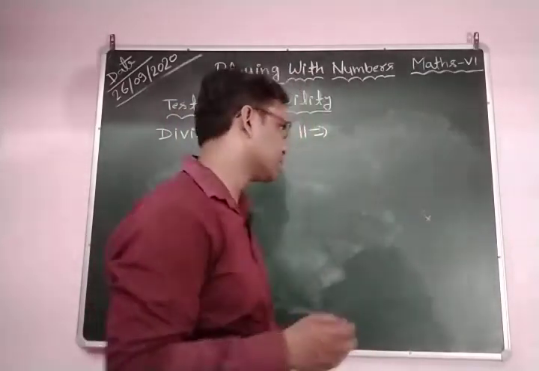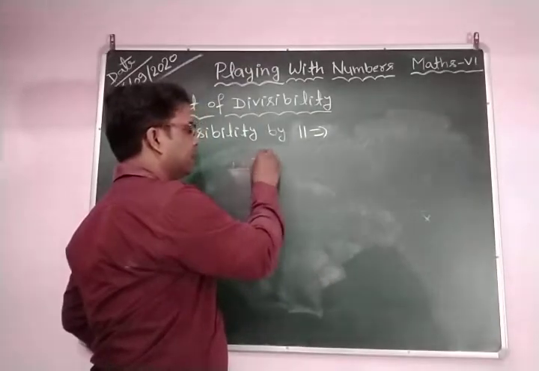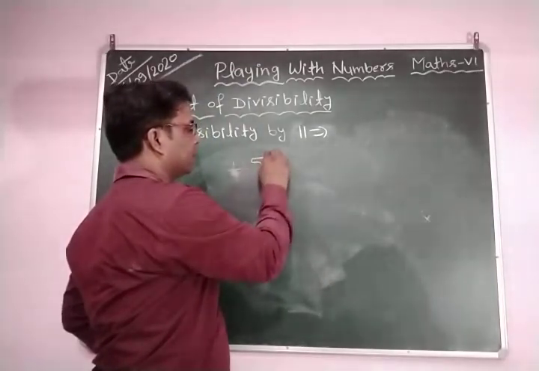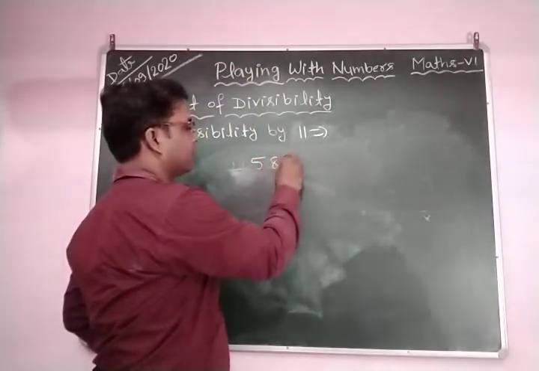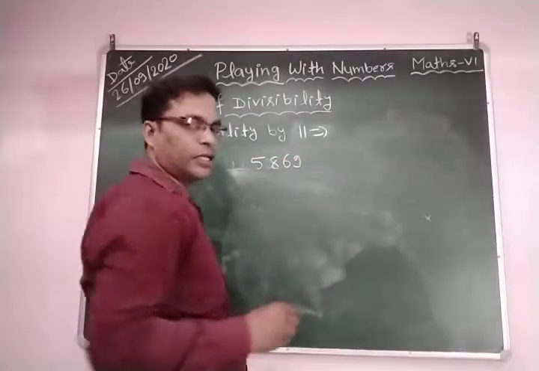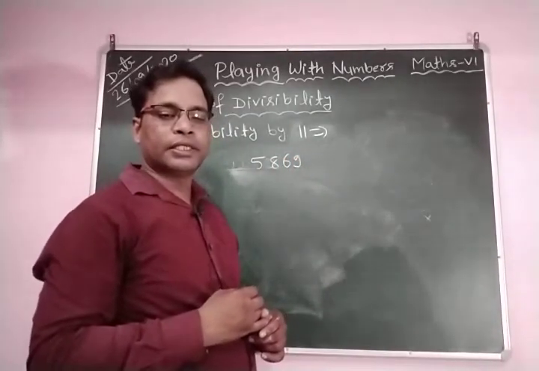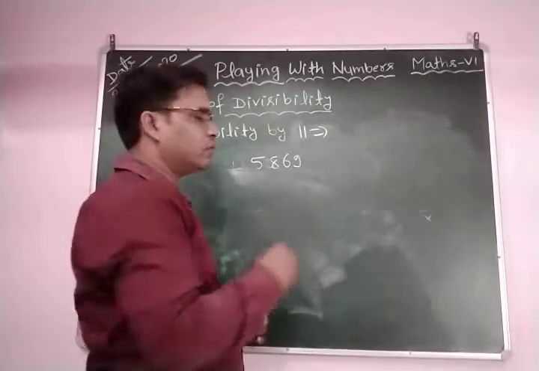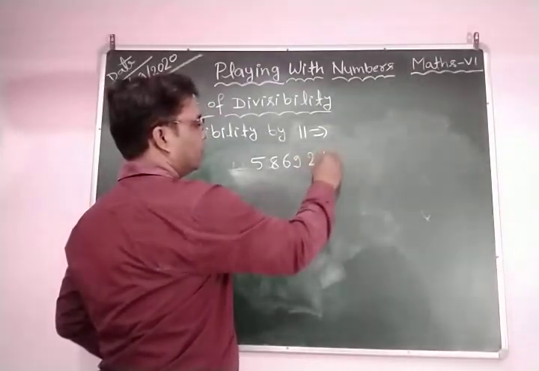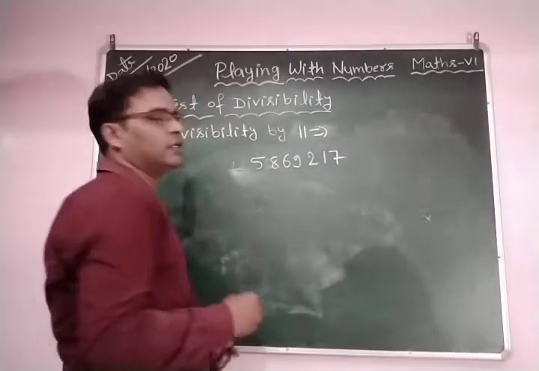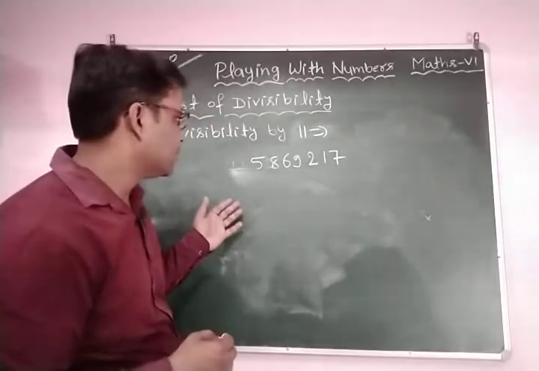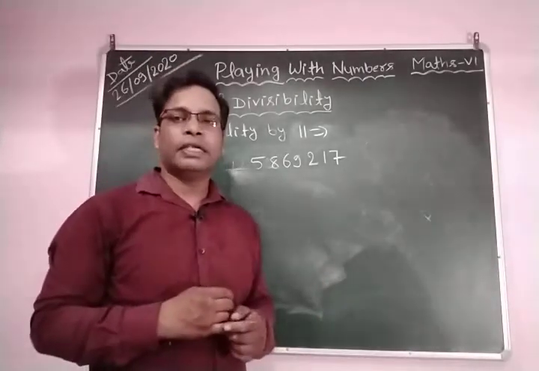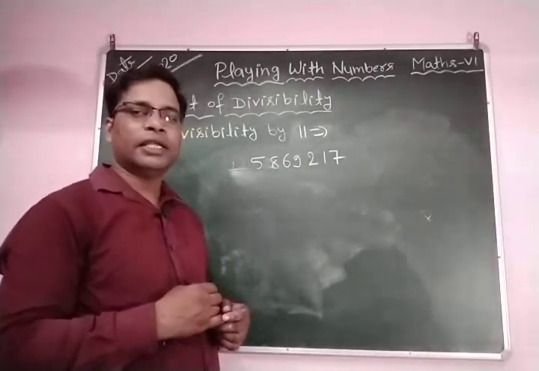So let one number be 58, 69, 217. We take the number 58,69,217. Is this number divisible by 11 or not?